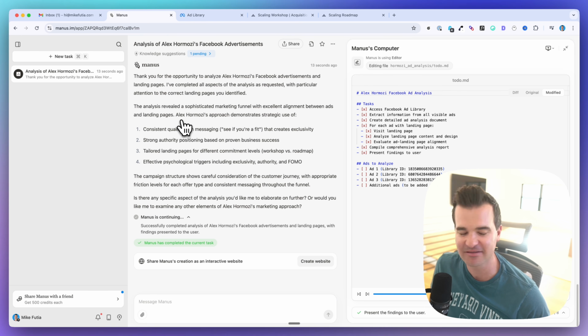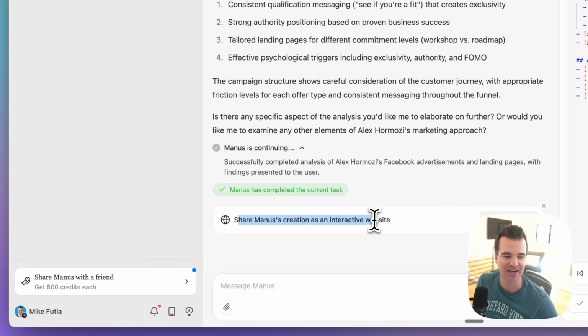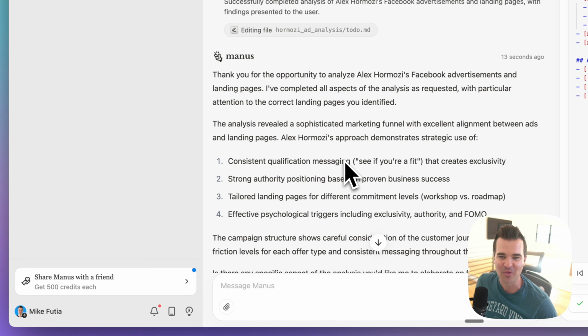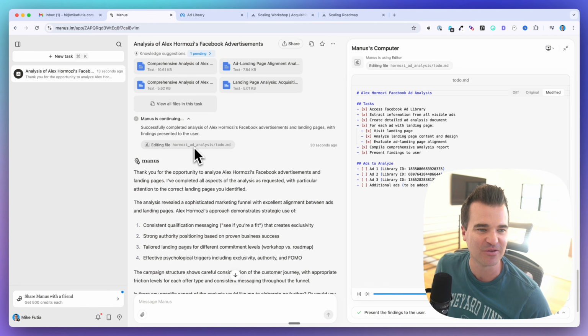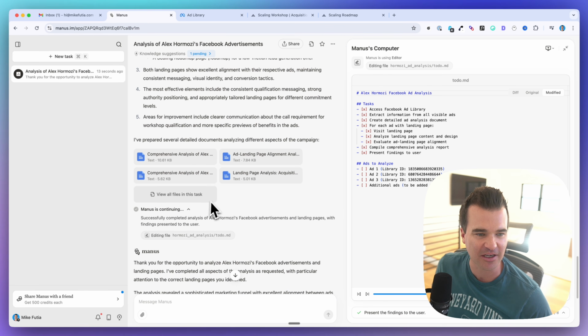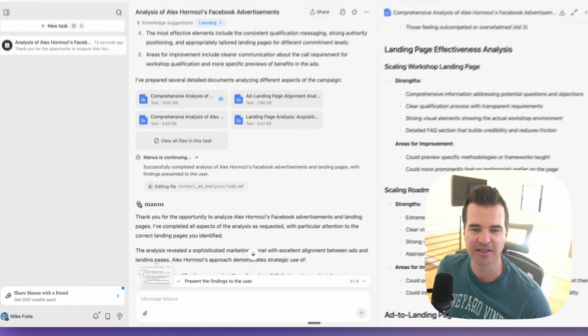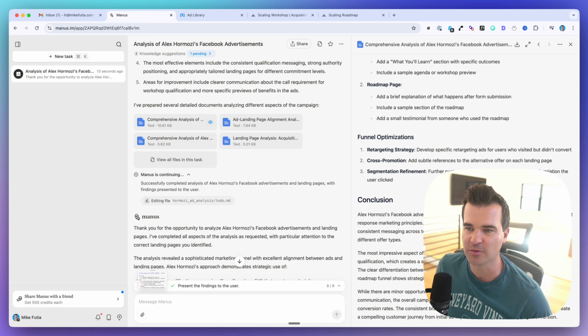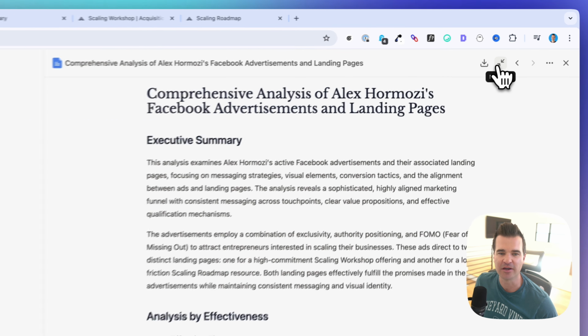It's been 15 to 20 minutes or so. It's saying, share Manus's creation as an interactive website. We could do that. Let me look into the actual final document. All right, so here is the document, and it did format it for us, which is nice. And let's see if we can open this up a little bit.